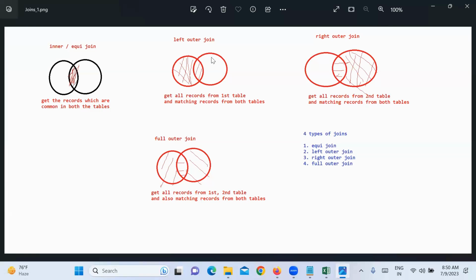The opposite is right outer join. What is right outer join? Get all records from the second table and the matching records common to both tables. All records from the second table and common records. This is right outer join.